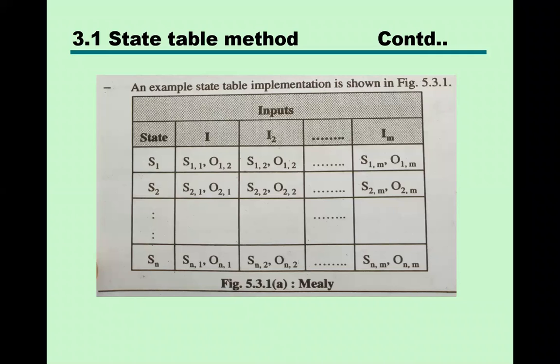We use a logic array like AND, OR, which is implemented for the particular logic like if, then, else, so that as per the instruction, we can choose a particular control signal and it is generated from the PLA, the programmable logic array.